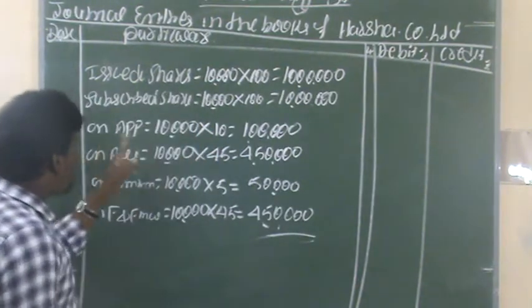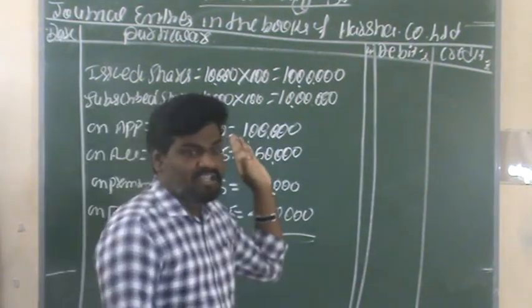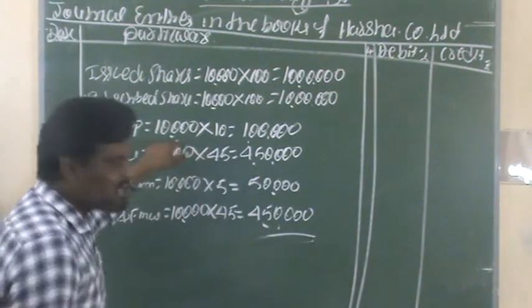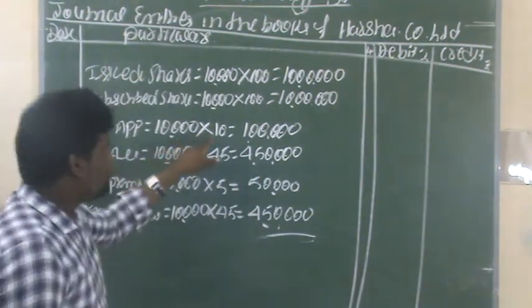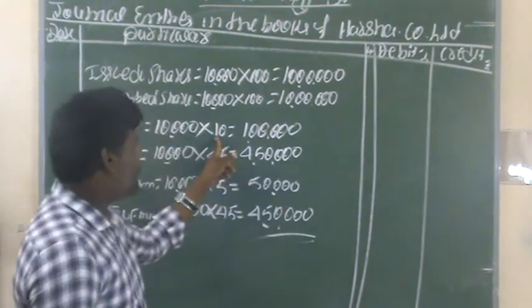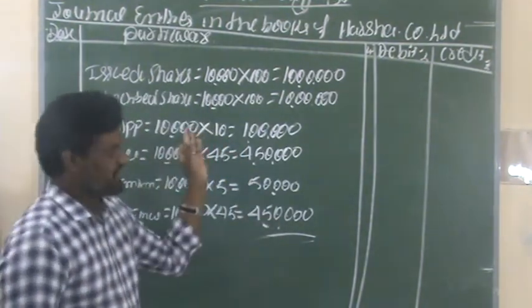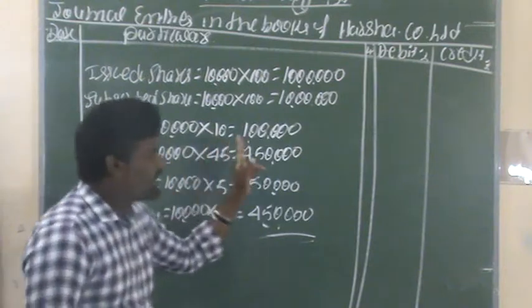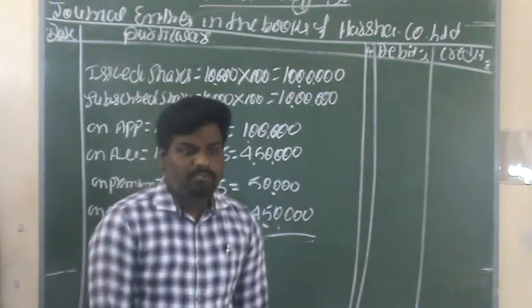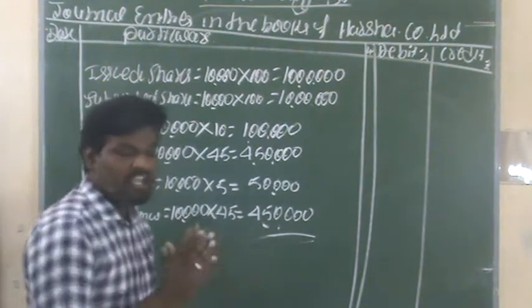On application, the total number of shares is 10,000 and each share costs 10 rupees, which we collect at the first stage. So 10,000 shares into 10 per share means we will get 1 lakh rupees from the public at the application stage.